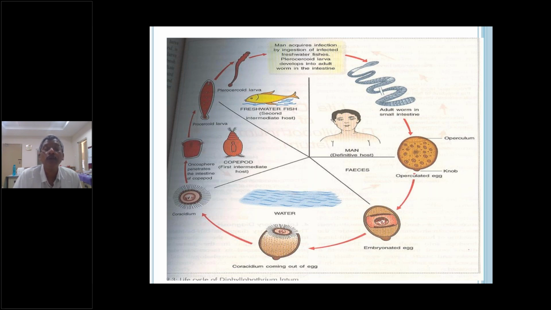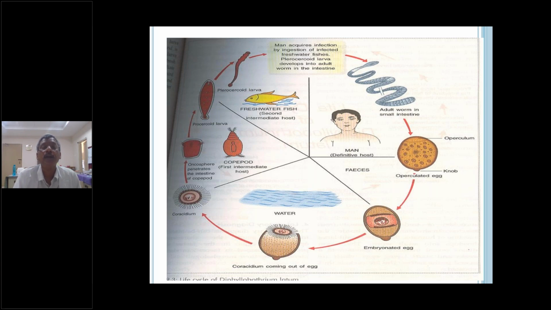Second, there are two intermediate hosts. The first intermediate host is the copepod, or Cyclops. The second intermediate host is the freshwater fish. See here, the two intermediate hosts are there for the development. The coracidium is converted into procercoid, and the procercoid will be converted to plerocercoid.